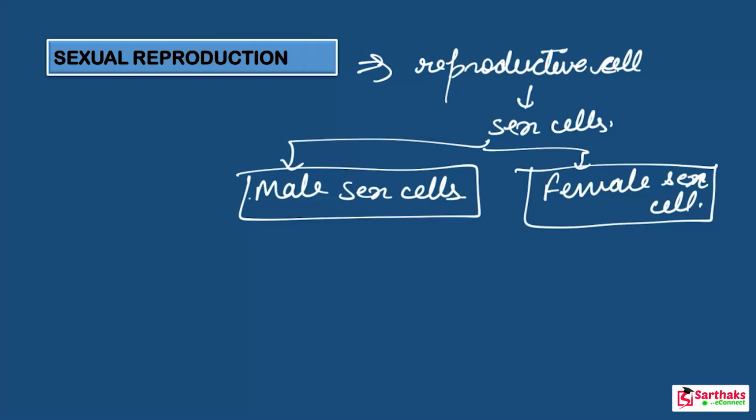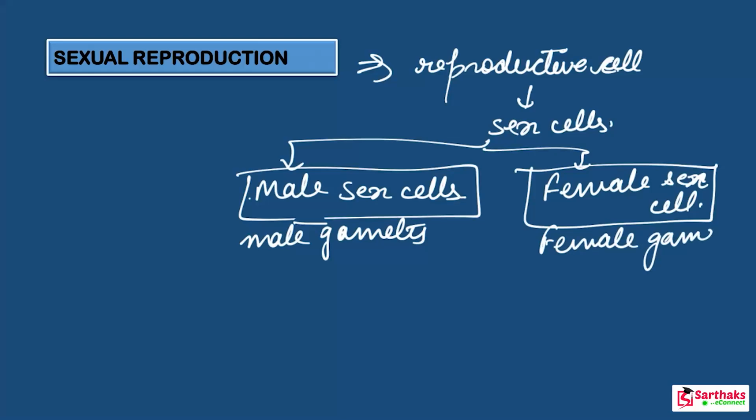Now these sex cells are also known as gametes. So you can commonly call it the male gamete and the female gamete. Got it? The sex cells are commonly known as gametes, as I told you, the cells involved in sexual reproduction are called the gametes.